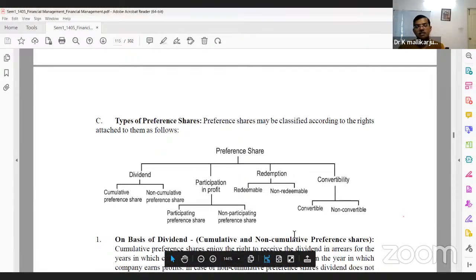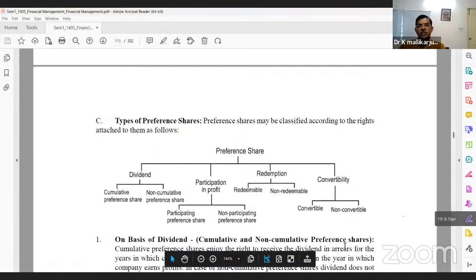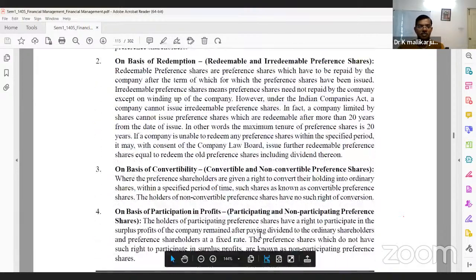And convertibility: convertible preference shares are converted into equity shares as per company law and the board's decision. Non-convertible means it is not possible to convert preference shares into equity shares. So these are some of the classifications.